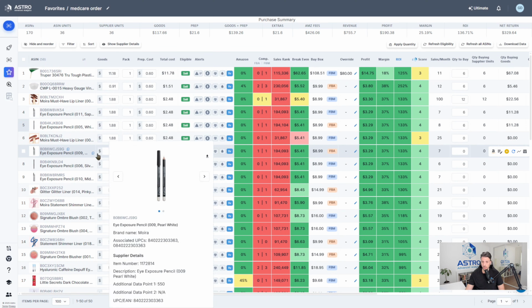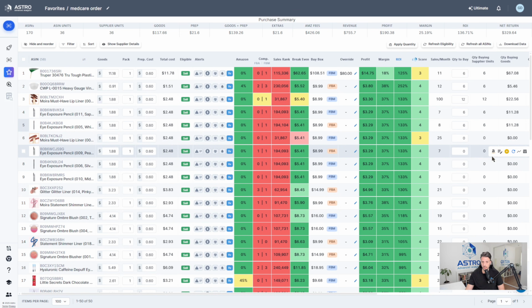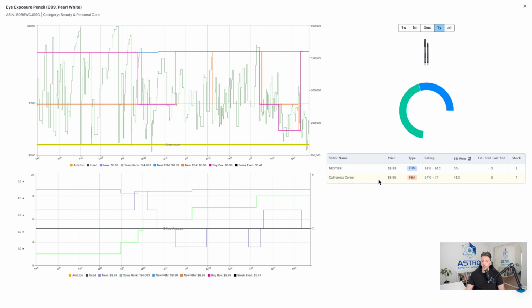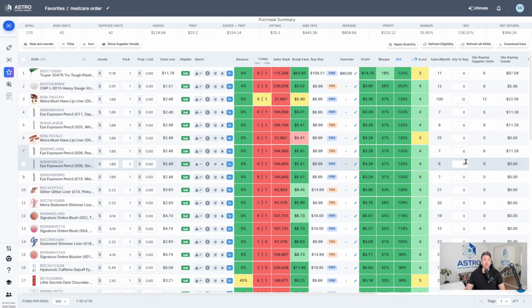And let's just keep going. 7 units for this one. There is 1 FBA and 1 FBM seller. Yep, there's a bit of profit in this one, maybe buy 6 or so units. I'm just going to go over all these products, see what type of order we can actually come up with, and I'll be back shortly.